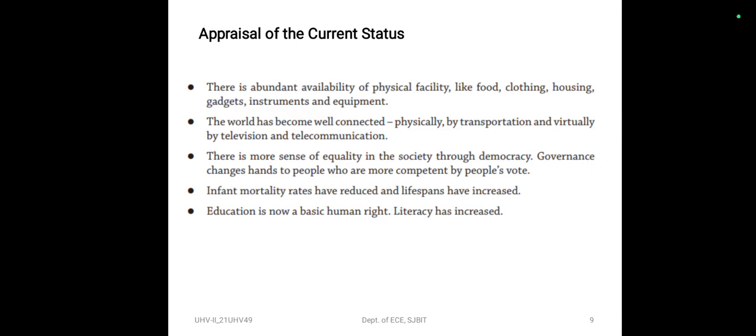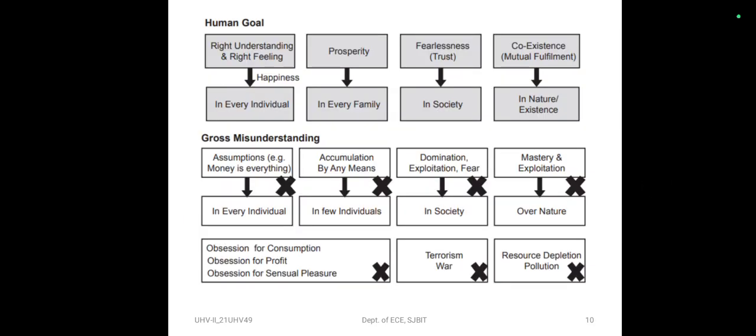So with this background that we are discussing the current state, now we can see here in this figure the comprehensive human goal is mentioned on the top. And are we working for all four of these goals? Some of them or none of them. The predominant prevailing notions of societal objectives are mentioned in the bottom half. Are we also having such notions and making effort for them? Let us try to find out what is the effort in society today.